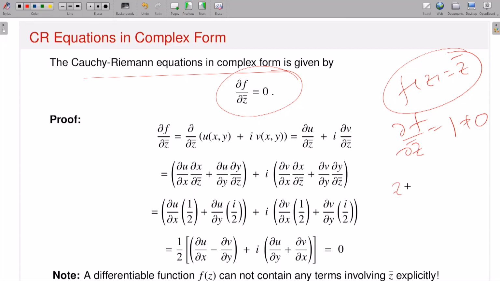Again, same thing, you have z equal to x plus iy. What is z bar? x minus iy. So I can write x as (z plus z bar) by 2, and what is my y? y is equal to (z minus z bar) by 2i. So again, by a change of variable, you replace the x and y variables by z and z bar, and again you use the Cauchy-Riemann equation in the Cartesian form, and then get some relations with respect to the z bar variable, like here I have done.